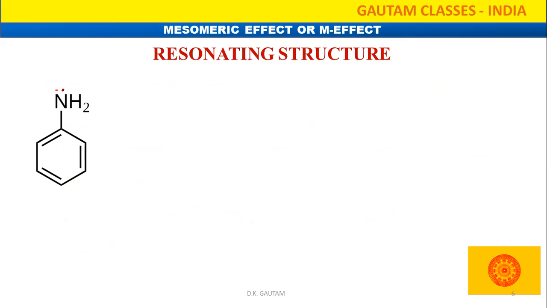Look, because a lone pair of electrons is present here, that is our plus M group. This plus M group has a tendency to donate electron density. So electron density will move in that side. Further, how can we draw the structure?